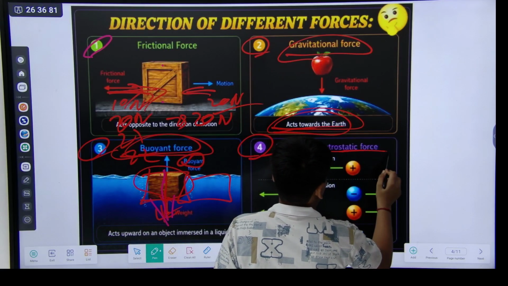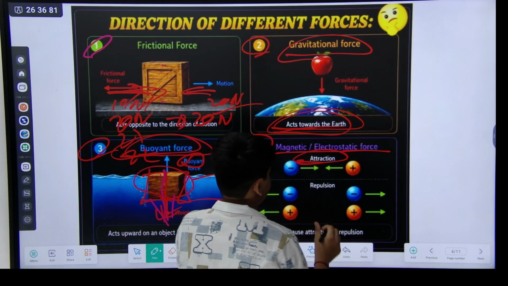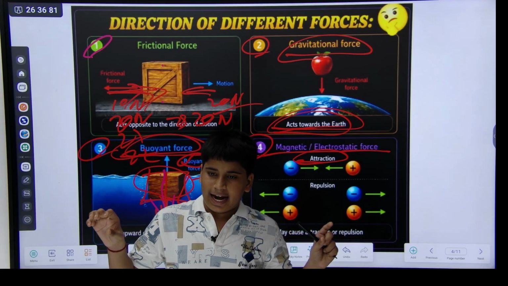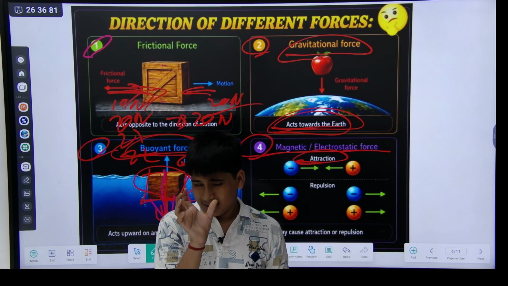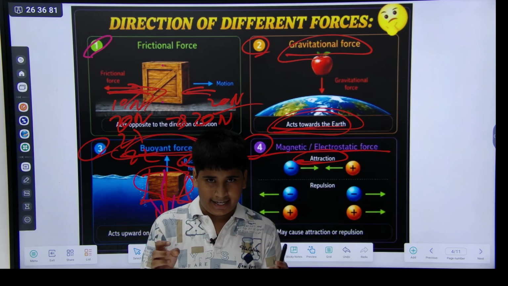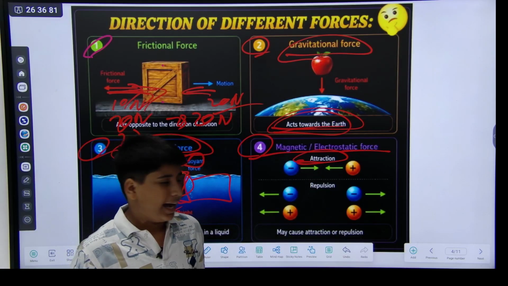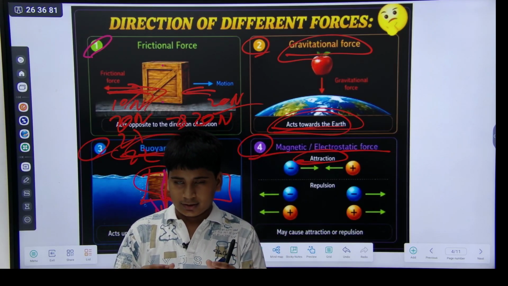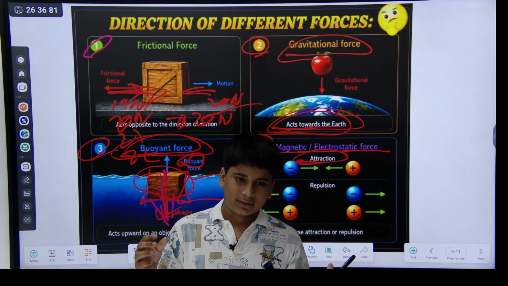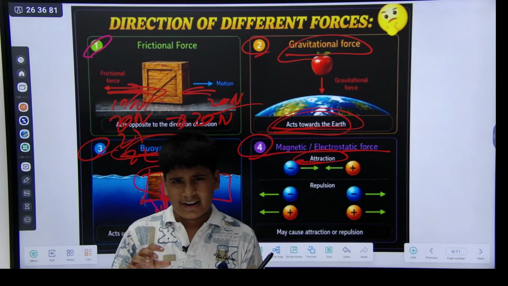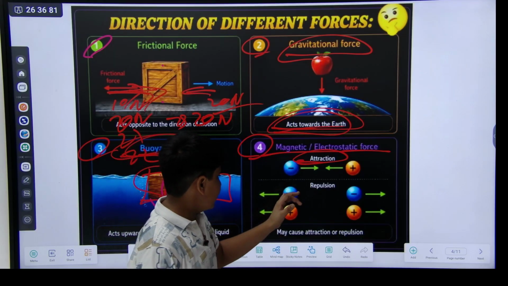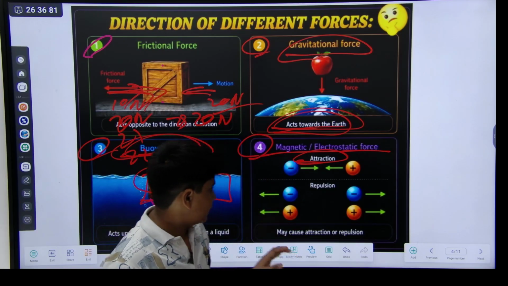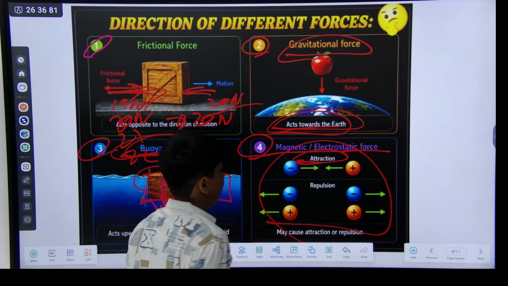Okay, magnetic force. Magnetic force is attraction. When you bring two magnets closer, they attract very strongly. And when you tilt the other one, like here are two magnets coming to each other, and you tilt one, so it becomes negative, negative, so they go away from each other. Okay, this is magnetic force.